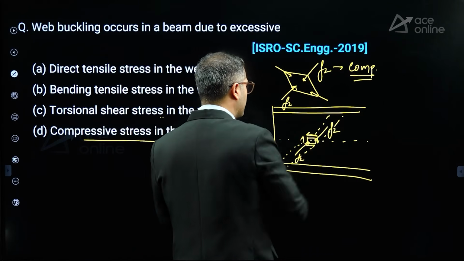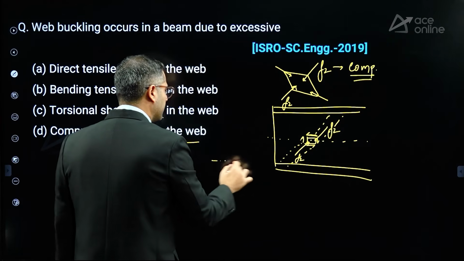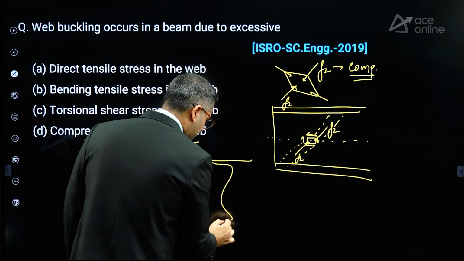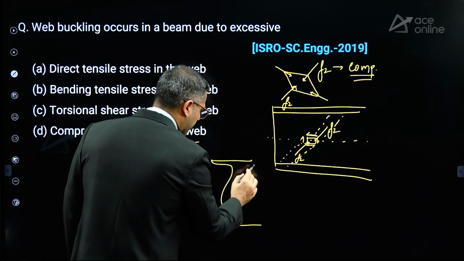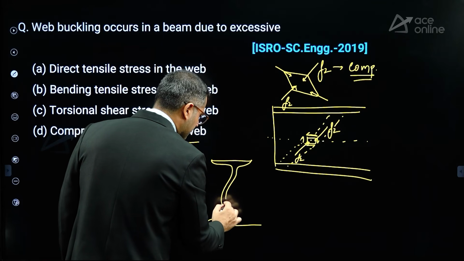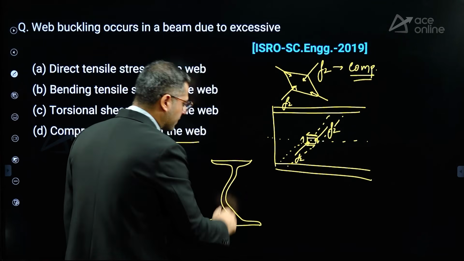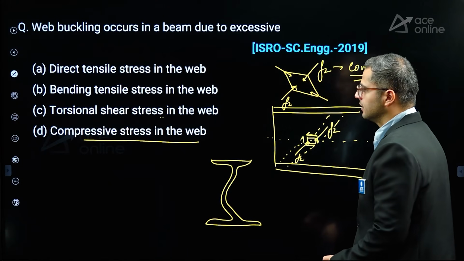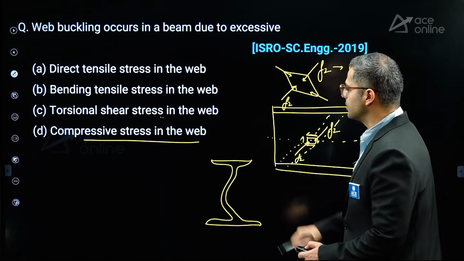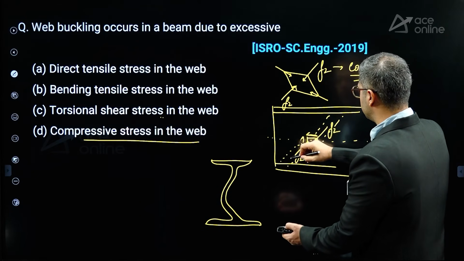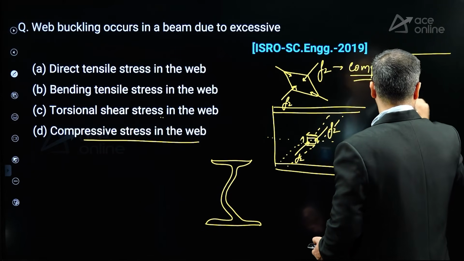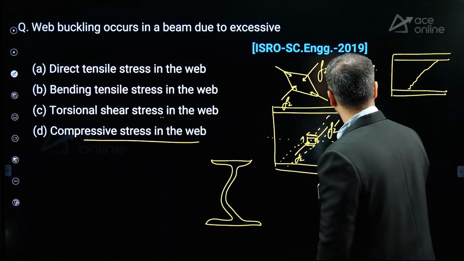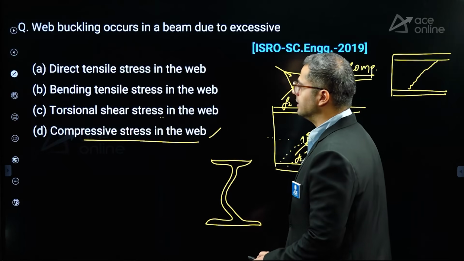So you would see diagonal buckling failure over here, and in the cross section it would be visible like this, in this manner, right? So buckling will be somewhat like this in the beam section, but it happens diagonally. If you want to witness it from the front view, it will happen like this. So option D is the correct answer.